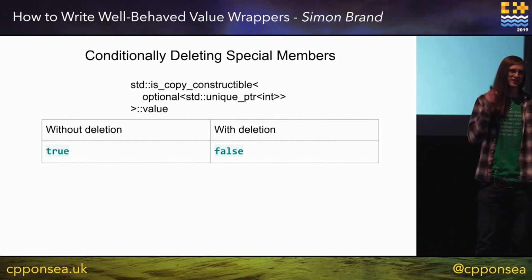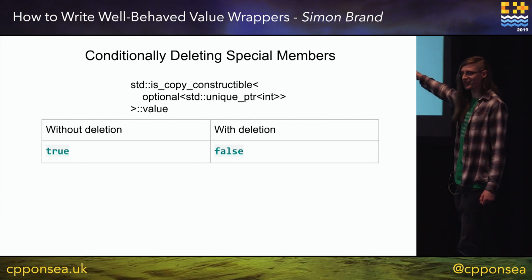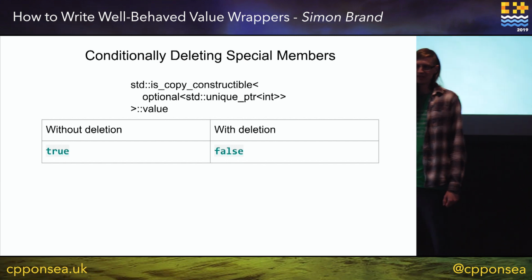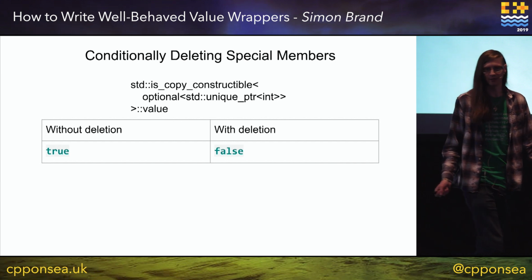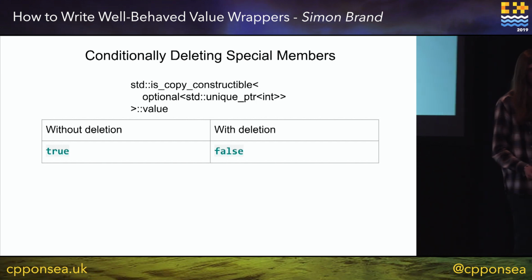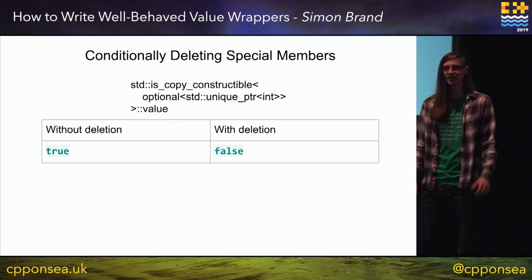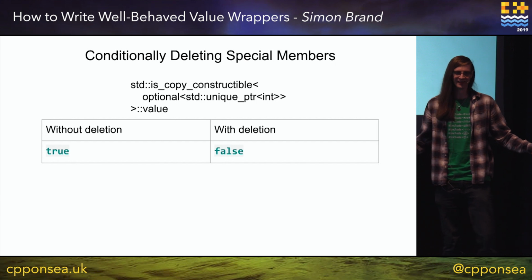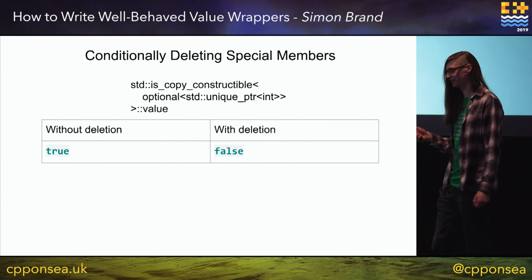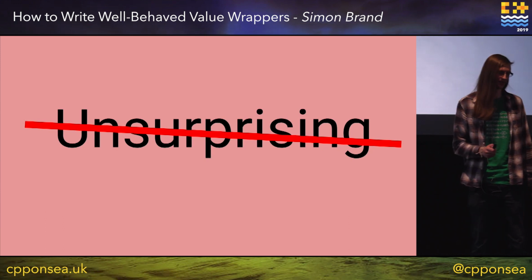If we do not delete our copy constructor when it doesn't exist, then this trait is going to tell us, oh, this is fine. You can copy an optional unique pointer, it'll work. But then when you actually try it, you get a hard compiler error. And you can't do things like the trick I showed earlier with enable if. You can't get rid of the candidate and go and do something else. The compiler just says, you tried to do something totally illegal, so we're just going to shut down. You cannot recover from this. So this is why we need to care about deleting our special members, because it's surprising.